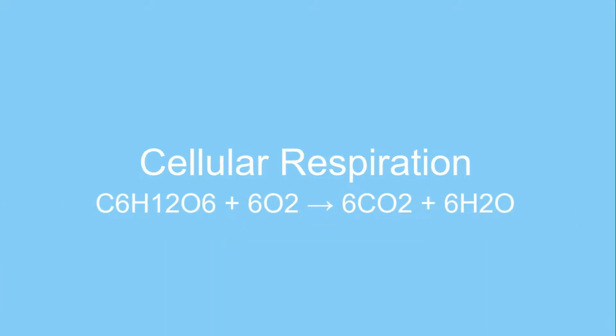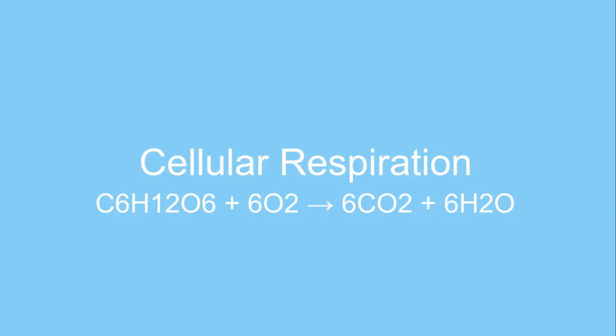You've heard of cellular respiration before, right? Well, if you haven't, it's this formula right here. C6H12O6 plus 6O2, which transforms into 6CO2 plus 6H2O. This formula right here shows that our bodies use glucose along with some oxygen to transform it into CO2, which is carbon dioxide, and H2O, which is water.